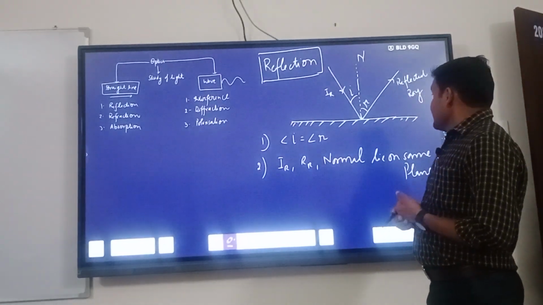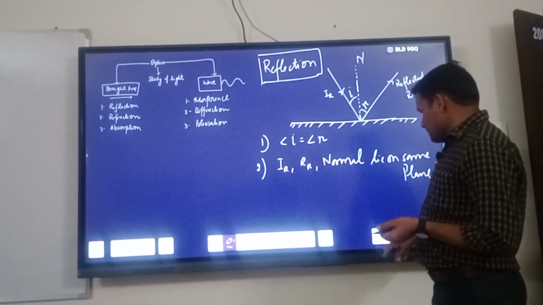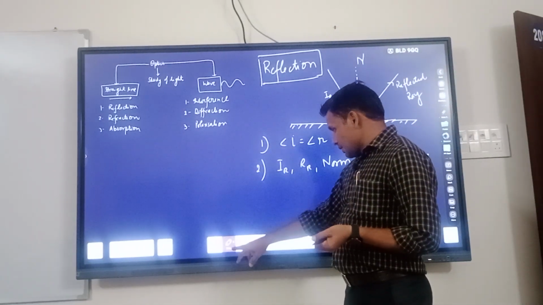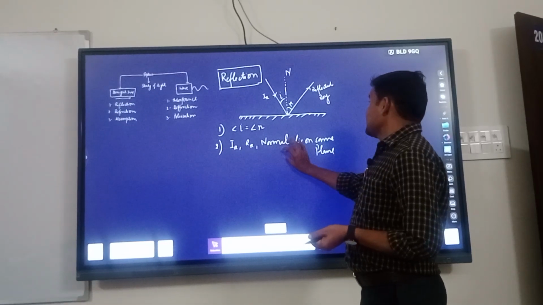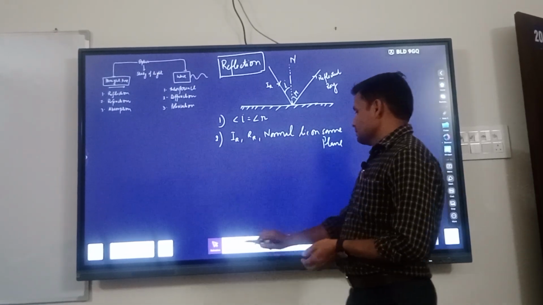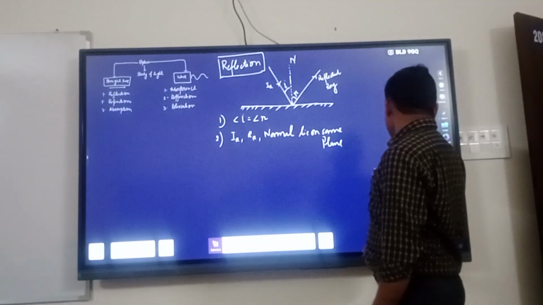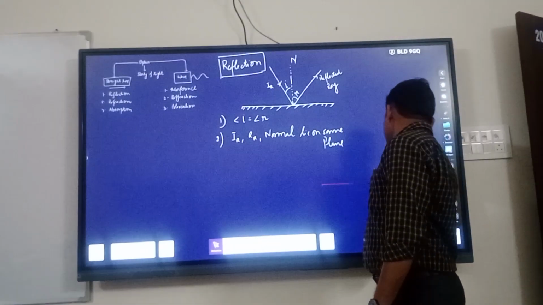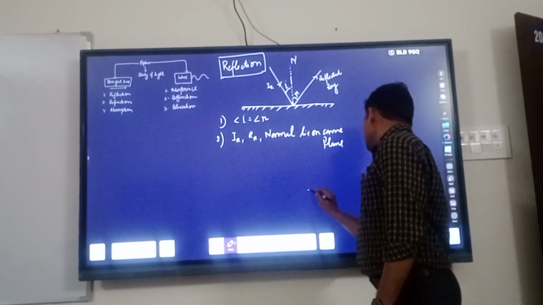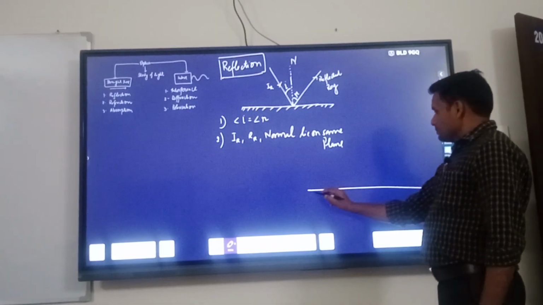Sometimes in your exam they ask questions regarding the glancing angle and angle of deviation. Suppose this is the mirror.